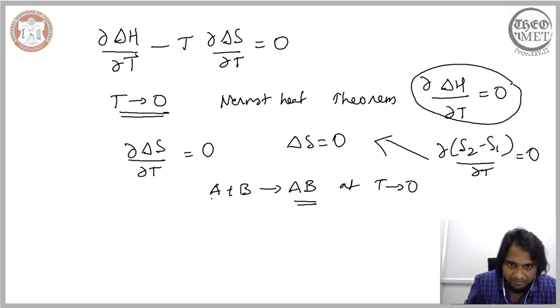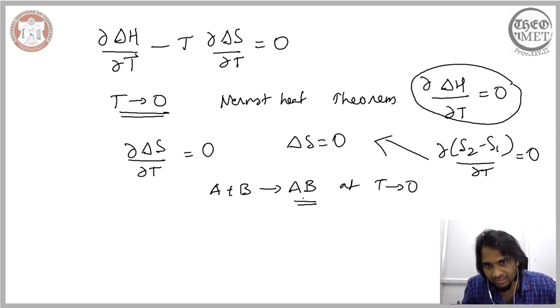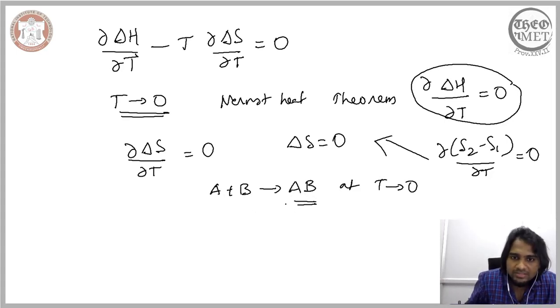During this there is an entropy change, and that entropy change should be equal to 0. So you have an entropy change because of this chemical reaction, that is delta S, and the change in delta S with respect to temperature is 0. I hope you are able to relate this to the expression here.